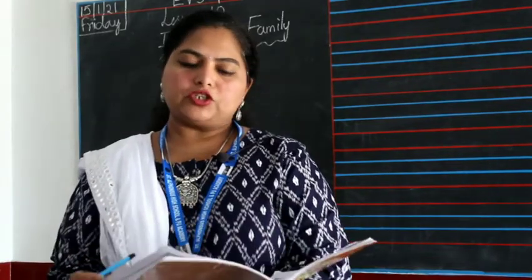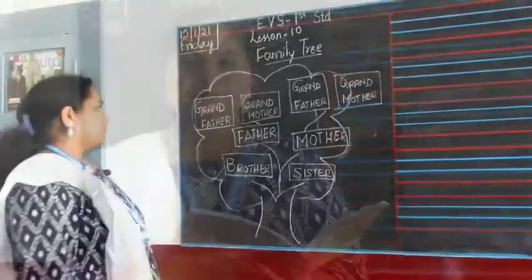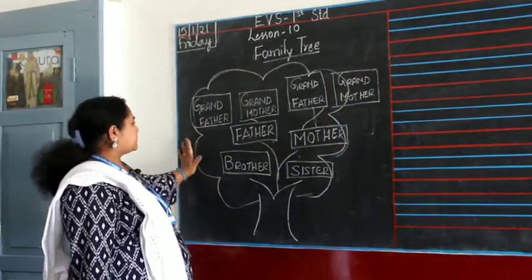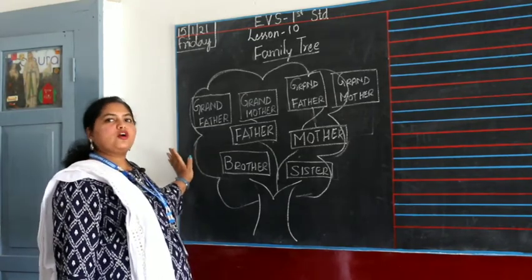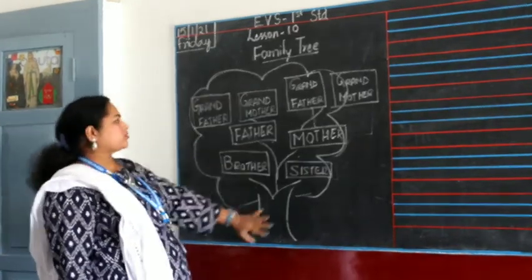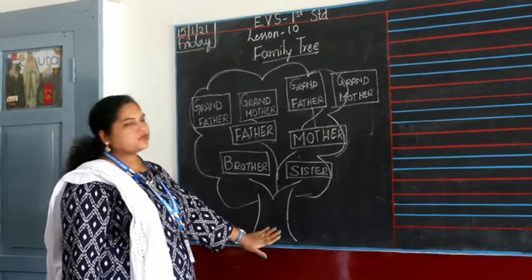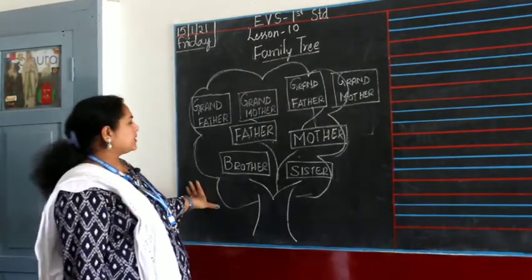I will draw the family tree for you. I want you to draw it in your classwork book. Okay, children? This is called the family tree. I've just drawn it in white chalk. I want you to draw neatly. Use your color pencil to color the tree green and the trunk of the tree brown. Make it nice and colorful.